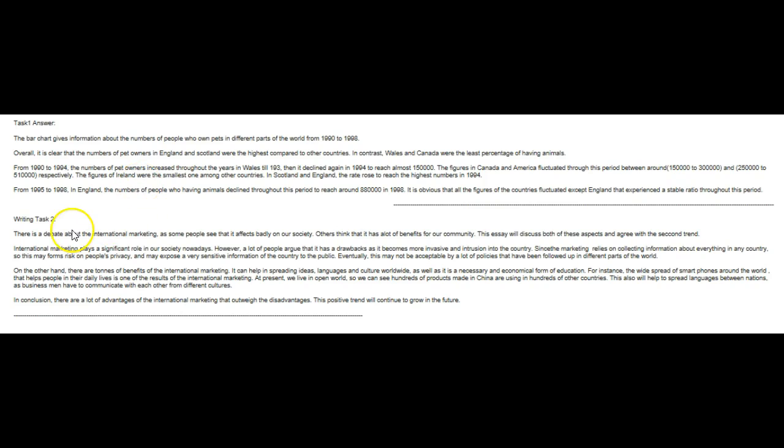Okay, so first of all, it should be: there is a debate about international marketing, as some people see that it affects our society badly, okay? Remember that you shouldn't separate your object from your verb. They need to go next to each other, and then everything that modifies that should go after that.